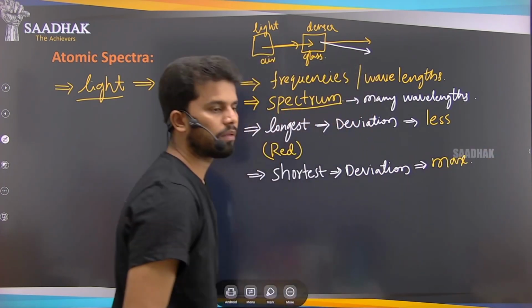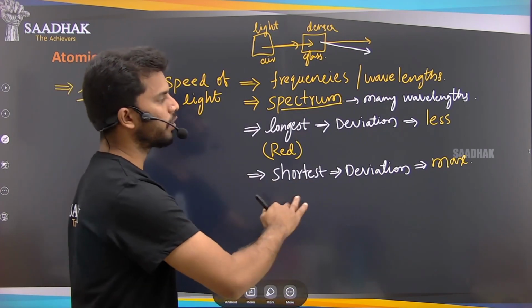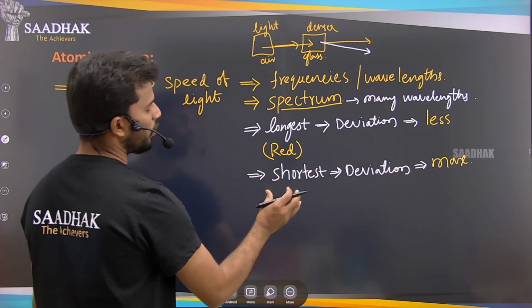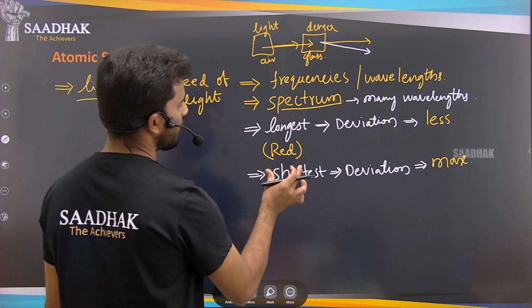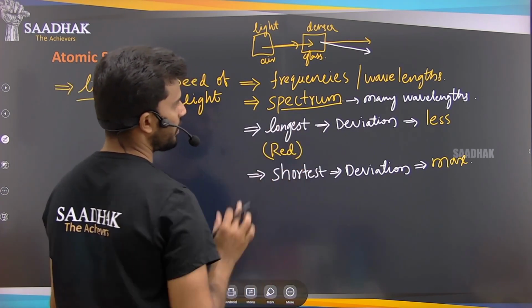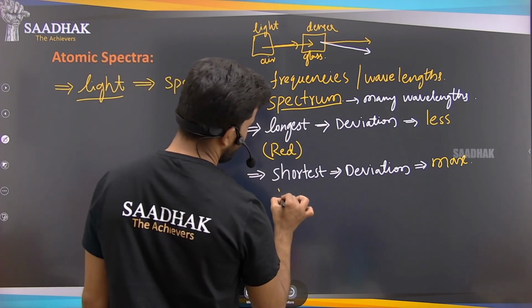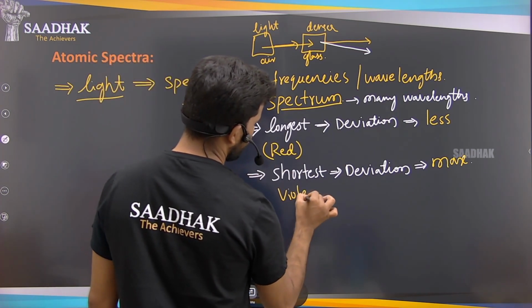Deviates the maximum angle or the maximum value. So the deviation is max. So which color has the shortest wavelength? That we already know. That is nothing but the violet.